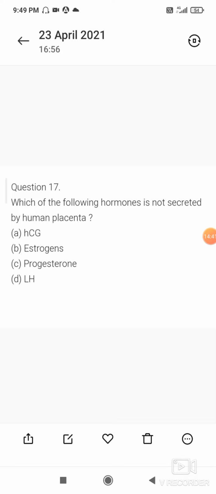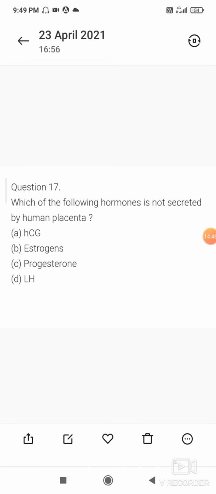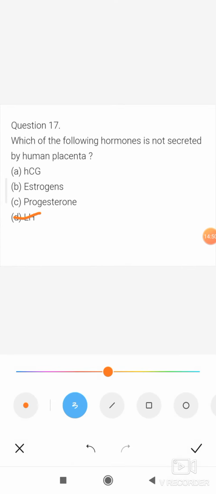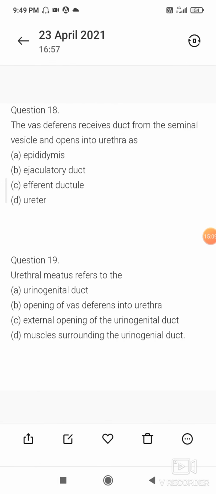So option D is the correct answer, because luteinizing hormone is secreted by the pituitary gland and not the human placenta. The human placenta secretes these 3 hormones: human chorionic gonadotropin, estrogens and progesterone. But luteinizing hormone is secreted by the pituitary.